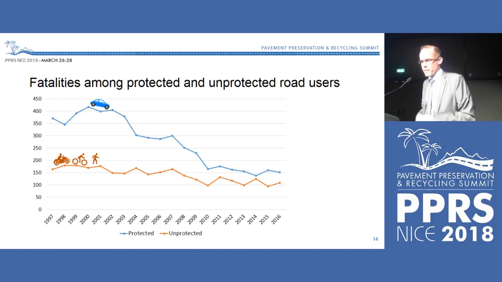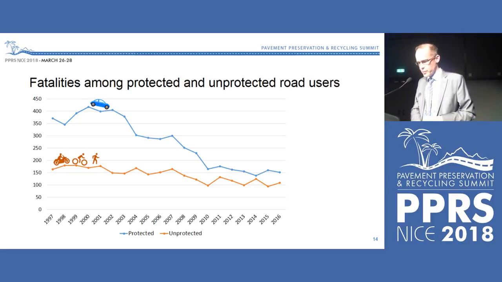The number of fatalities for that kind of road user has been continuously going down. But when you look into unprotected road users, like pedestrians, riders of bikes, riders of motorbikes, those fatalities have not been going down as quickly. So now for these two groups, the number of fatalities is almost equal.